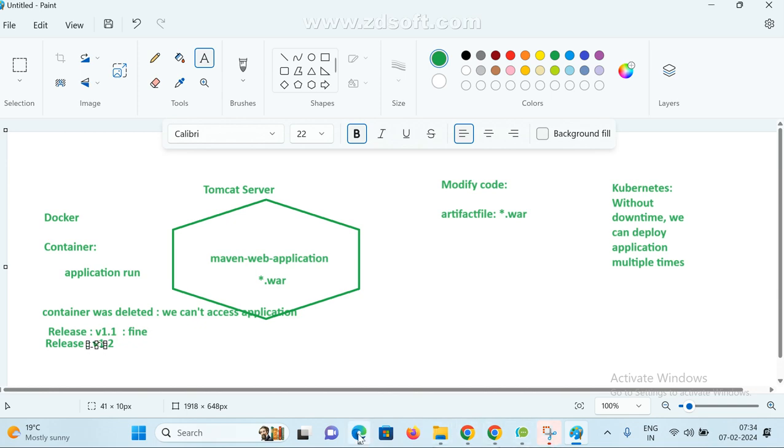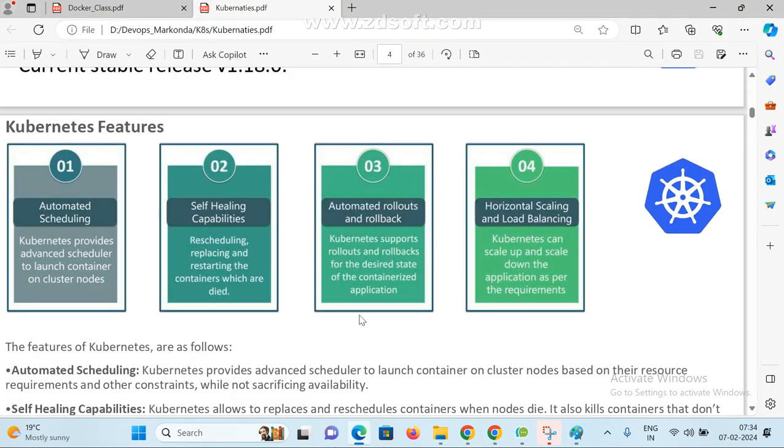But if you come to Kubernetes, there is the concept of rollouts and rollback. Kubernetes supports rollouts and rollback for the desired state of the containerized application. So simply we can roll out, and we can go back one step. That's it, very simple. This is the automated rollout and rollback.